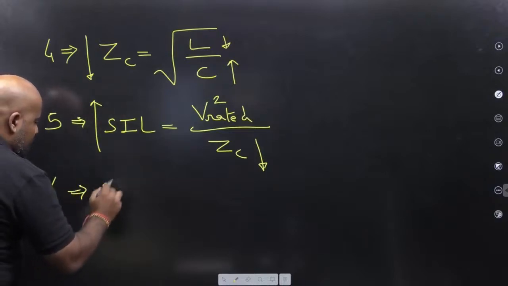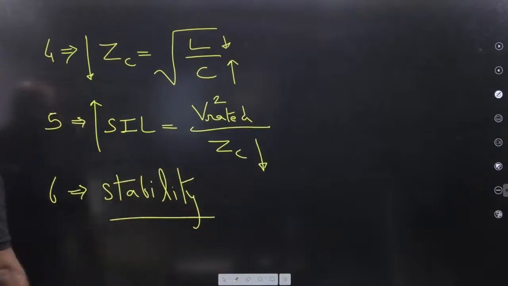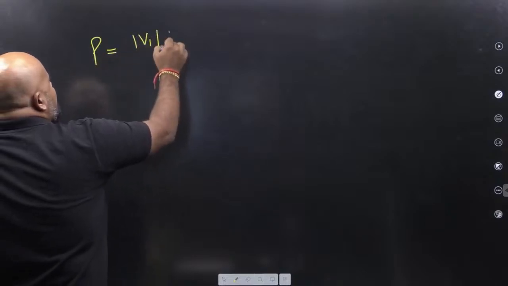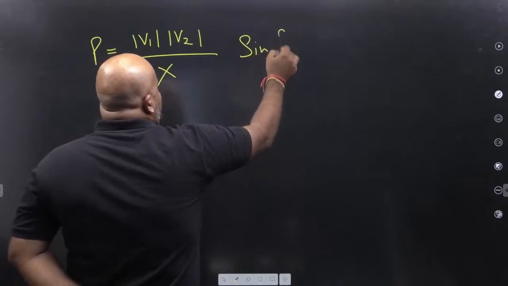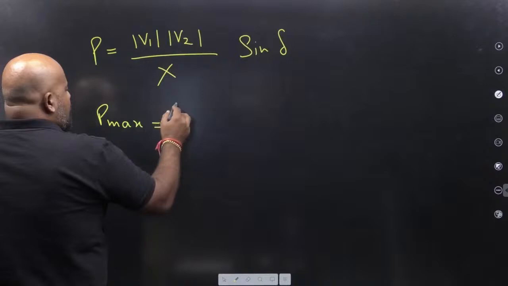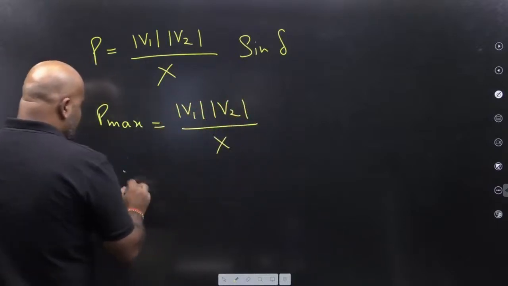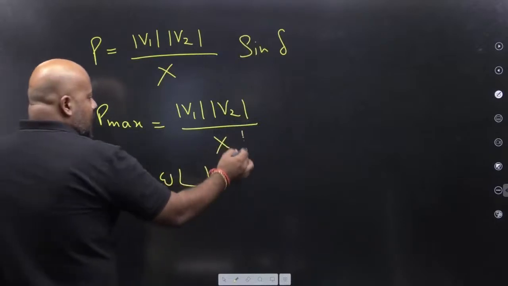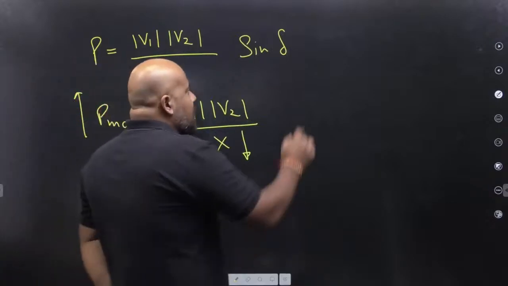Sir, what about the stability? Now understand. Sir, you are saying P is equal to mod V1 mod V2 upon X, and this is sin delta. Now, sir, you are saying P max is mod V1 mod V2 upon X. X is omega L. L you are saying reduced, so X is reduced. X reduced, keeping V1 V2 same, P max is increased. P max increased means what?